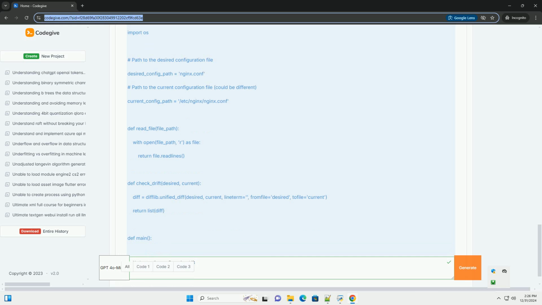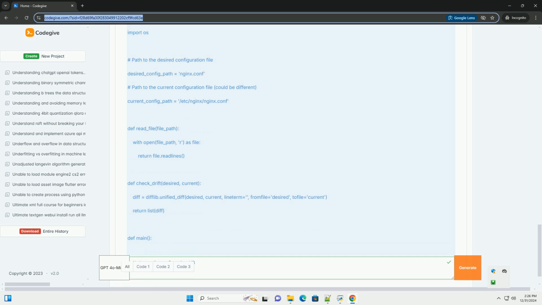check_drift.py. Python. Import difflib. Import os. Path to the desired configuration file. desired_config_path equals nginx.conf.